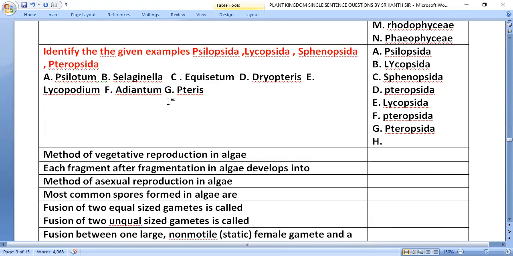Selaginella belongs to Lycopsida. Equisetum belongs to Sphenopsida. Dryopteris belongs to Pteropsida. Lycopodium belongs to Lycopsida. Adiantum belongs to Pteropsida. Pteris belongs to Pteropsida.